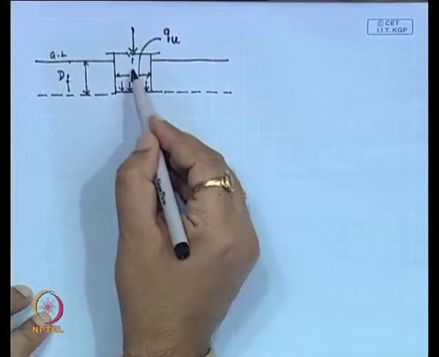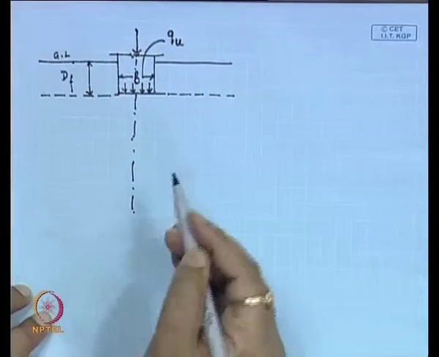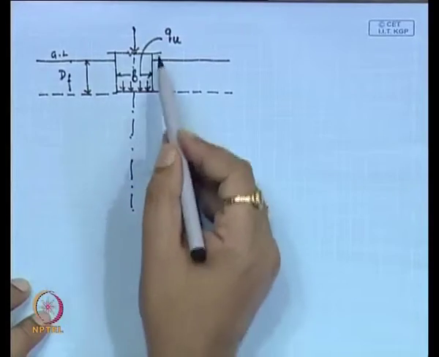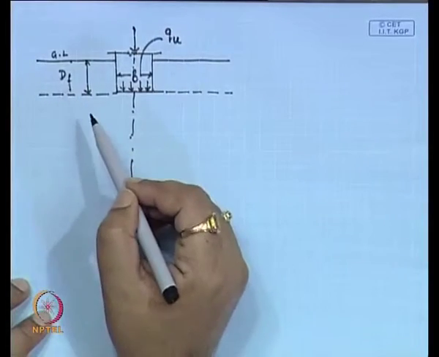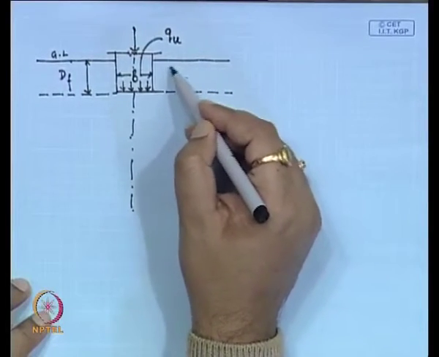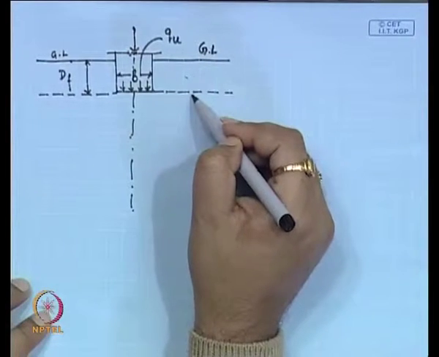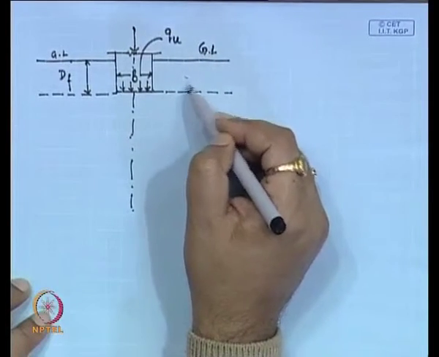Suppose this is the center line. The base of the footing is laid at a shallow depth. As I have mentioned, the shearing resistance of the soil between the ground level and the base of the footing is neglected.